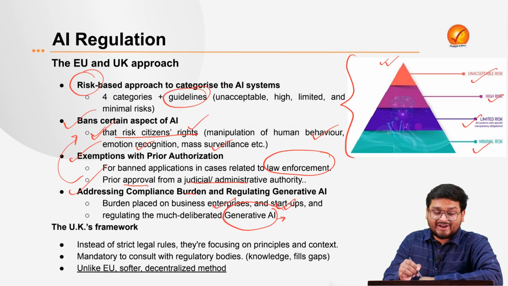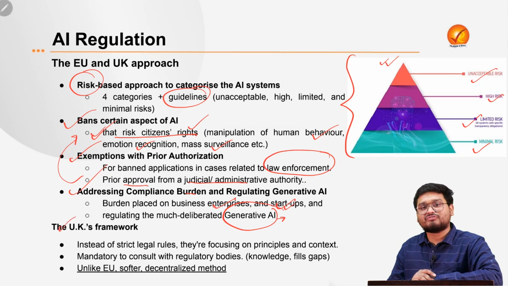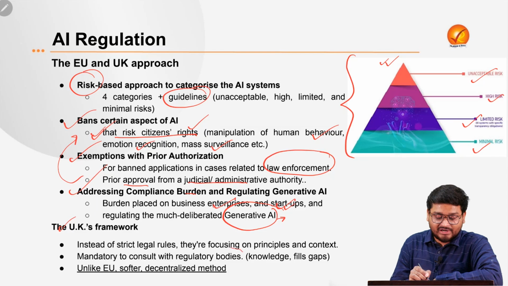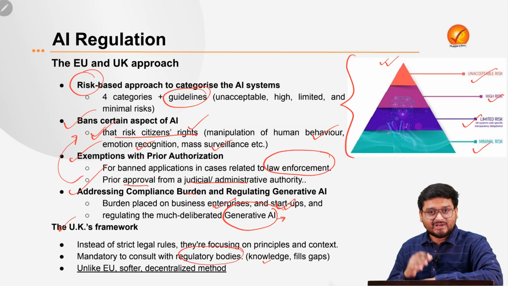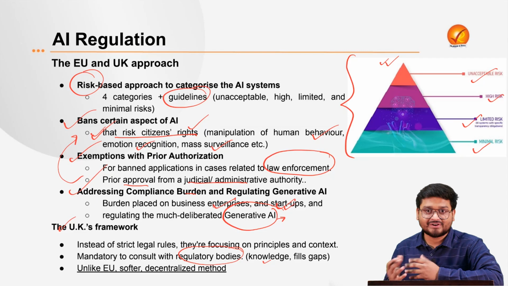With reference to this strict kind of legislation by the EU, the UK's framework is a kind of light touch regulation. The UK focuses on consulting with the regulating bodies and gaining more and more knowledge of AI systems, because this technology is still new. We need more insight and more understanding of how this technology actually operates in real life.